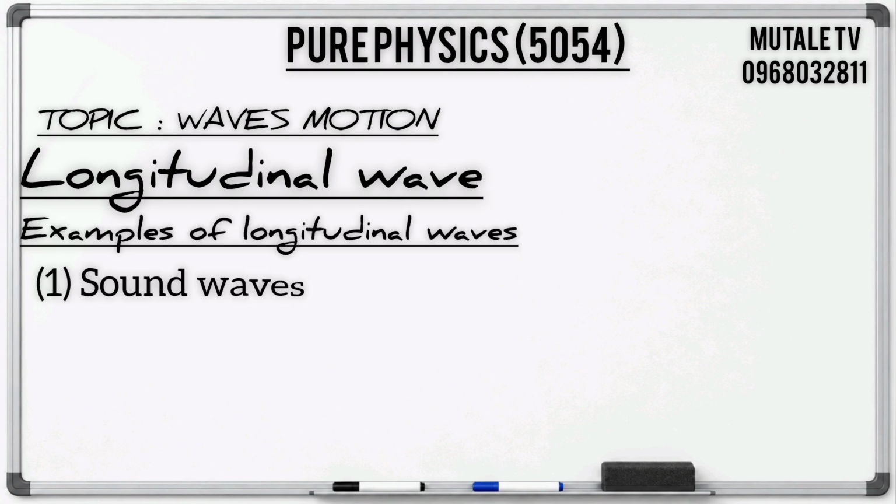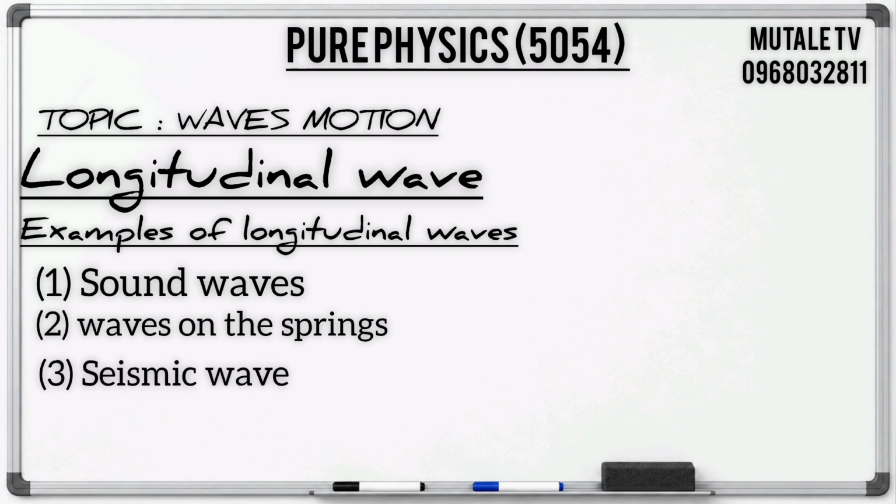Examples of longitudinal waves: number one, we have sound waves. Number two, we have waves on the spring. Then number three, we have seismic waves. Seismic waves are simply vibration waves.